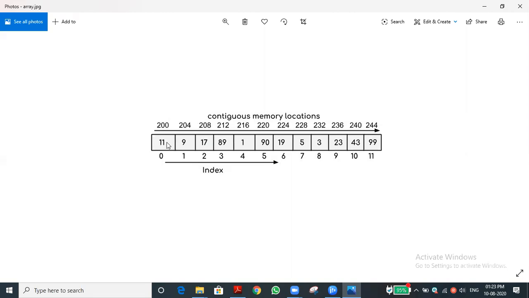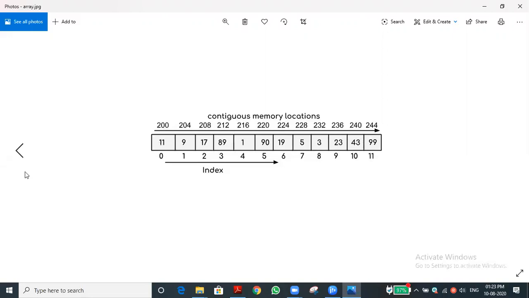What is the statement we are using in the list? A of 0. If I ask to print A of 0, what will print? The 11 is stored inside. No, 11 will get printed. Have you understood? Yes, sir. This is an example for a single dimensional array.